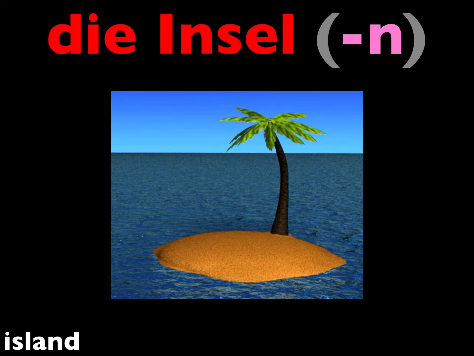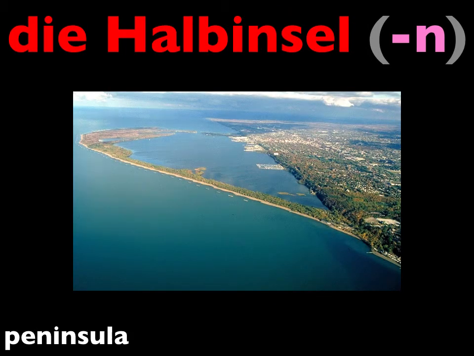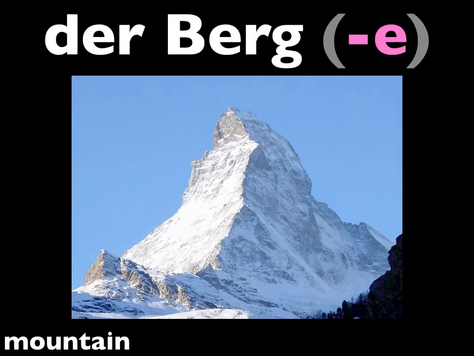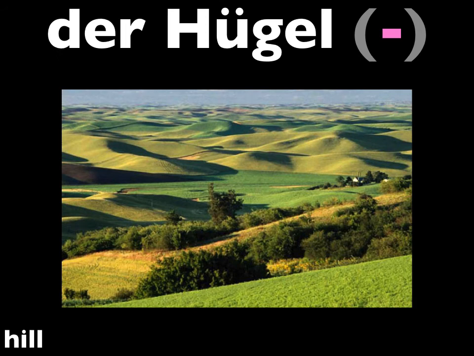Die Inseln. Die Halbinsel. Die Halbinseln. Notice it means half an island, because a peninsula isn't quite an island. Let's continue. Der Berg. Die Berge. Der Hügel. Die Hügel.